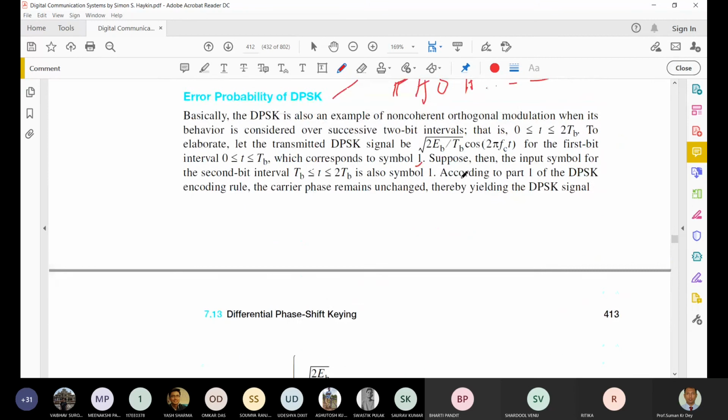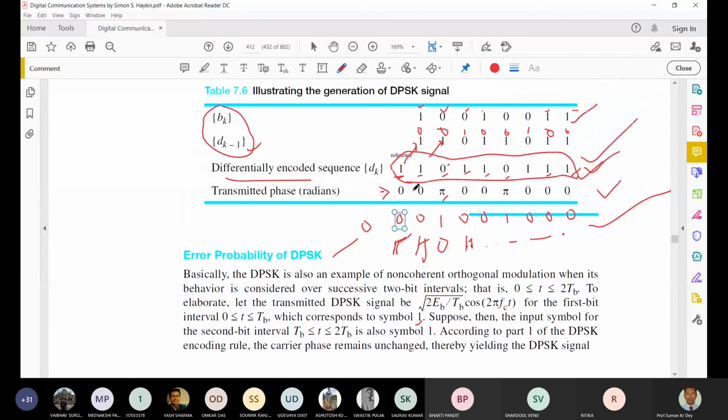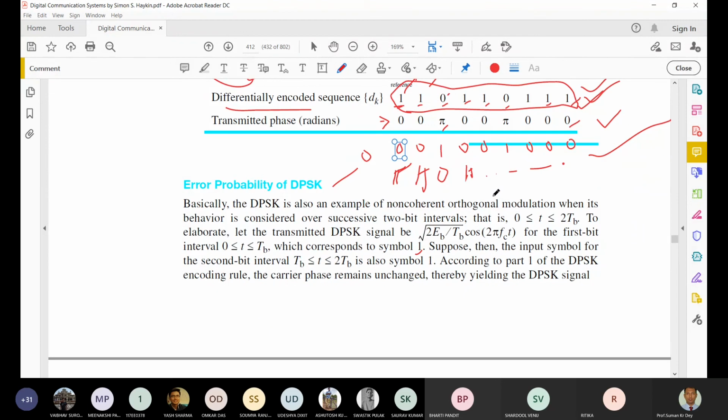So in that case, what will happen? In the second bit interval TB to 2 TB, the symbol 1 is sent. According to the DPSK encoding rule, the carrier phase remains unchanged. Because we have seen there is a 1, and again this is 1, the phase shift is unchanged. Okay, no change in the phase shift.